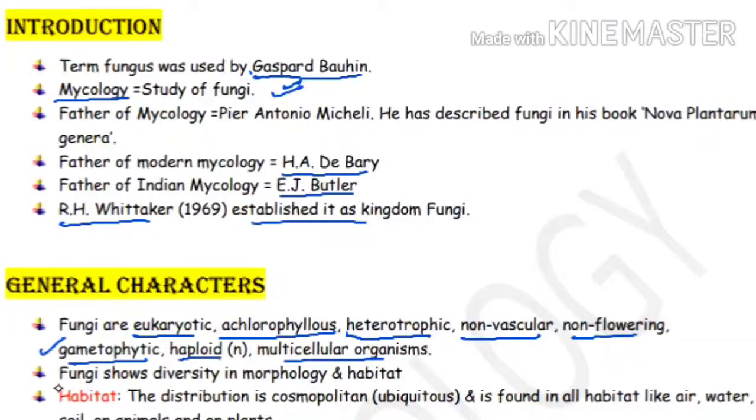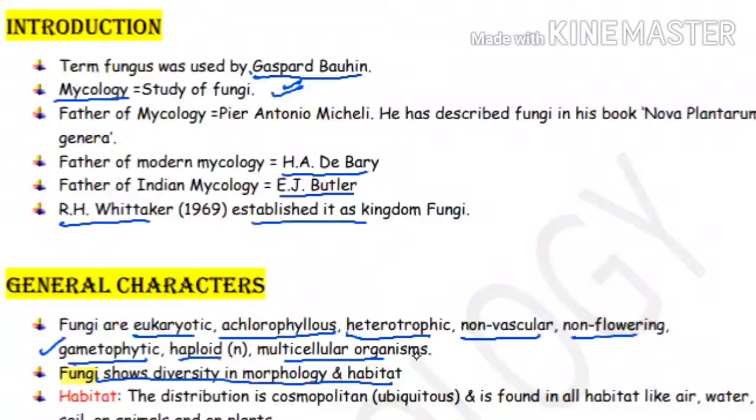This is a very important line: fungus shows diversity in morphology and habitat. Please focus, fungus shows diversity in morphology and habitat.